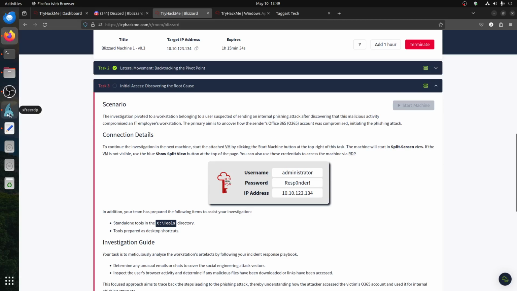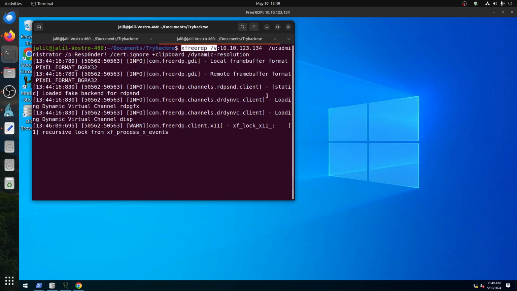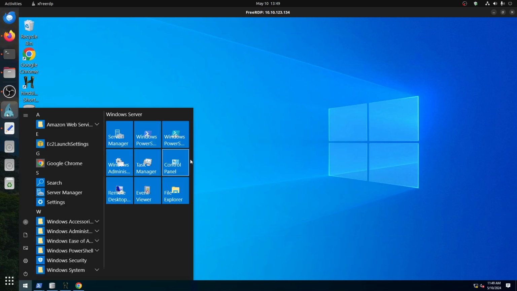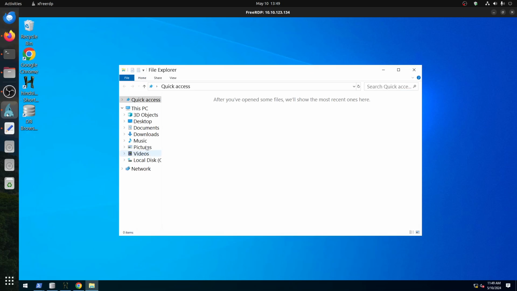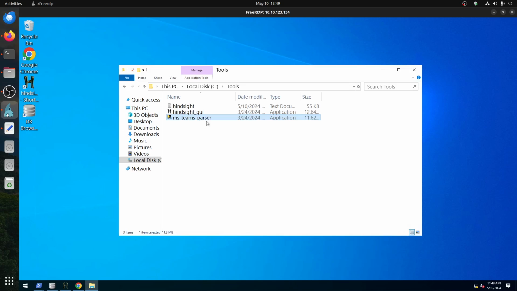So I'm using my remote desktop, the X3 RDP. First of all, let's go there. We have the tools they always give us, but we already have them on the desktop. We have this one, MS Teams Parser, which we need.